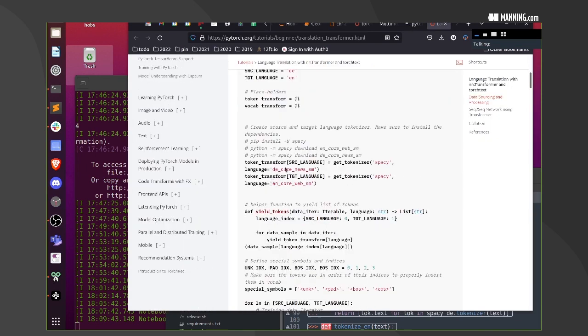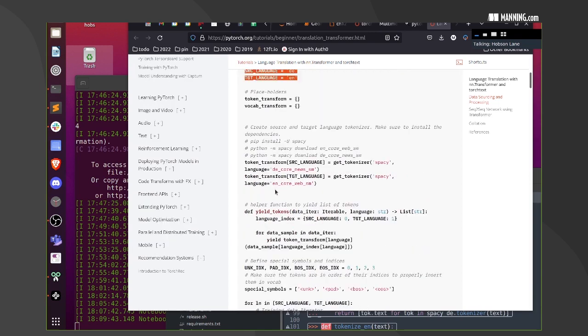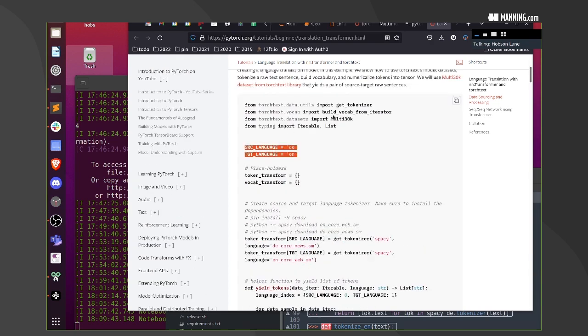How do we create source language? Okay, great, they're doing German to English. That'll be helpful. Token transform. Let's import the same stuff, the iterable and list. So we don't need that bucket thing anymore.